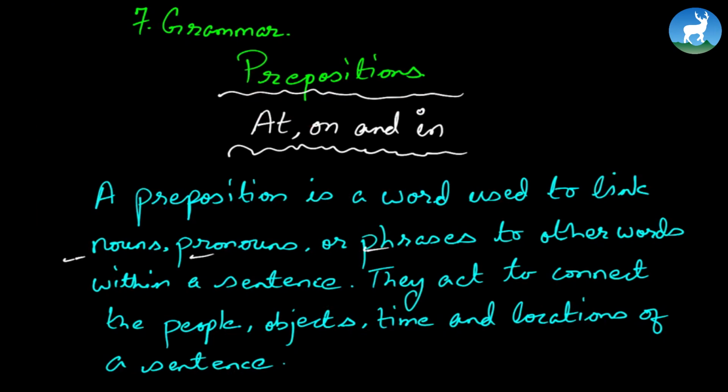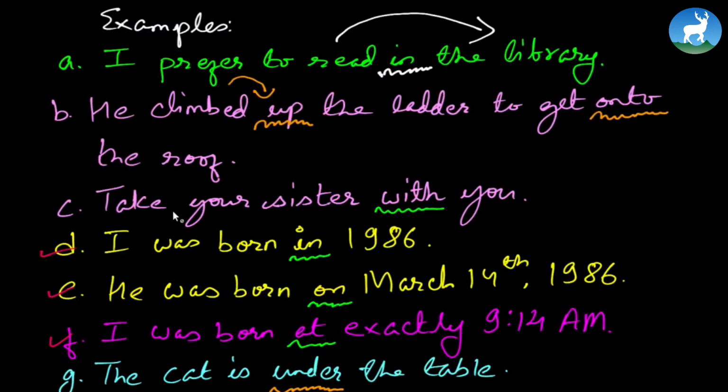So all the connections that are needed in the sentence are often made by prepositions. Okay, so there's much to prepositions. Let's proceed with the exercise for now.